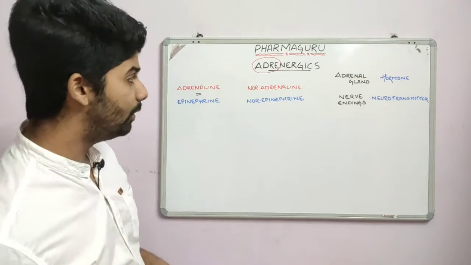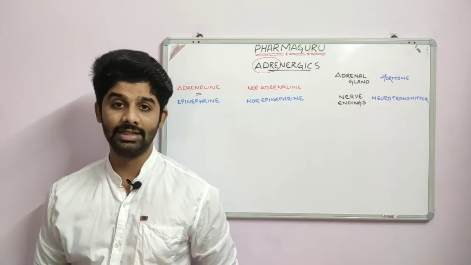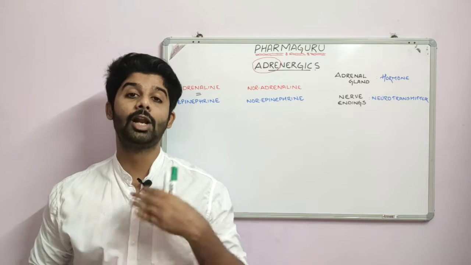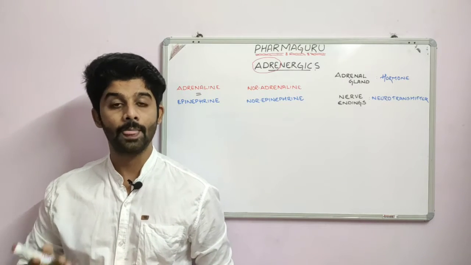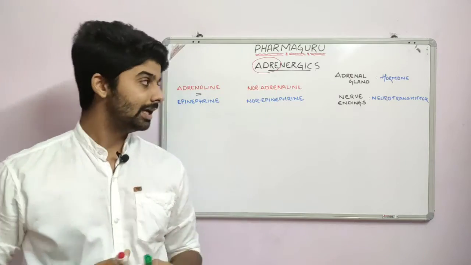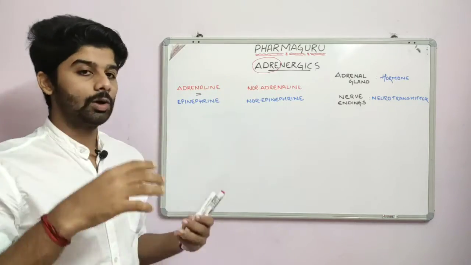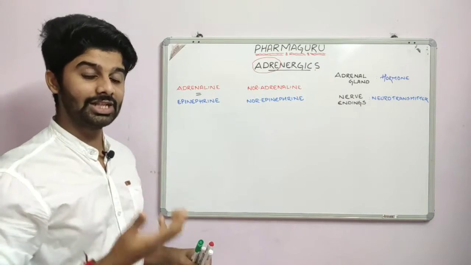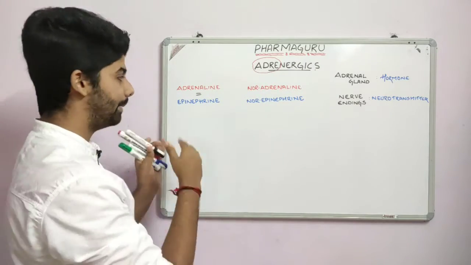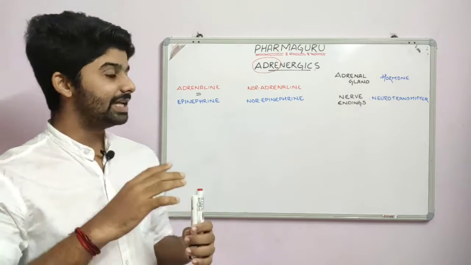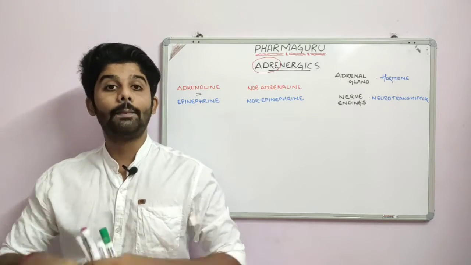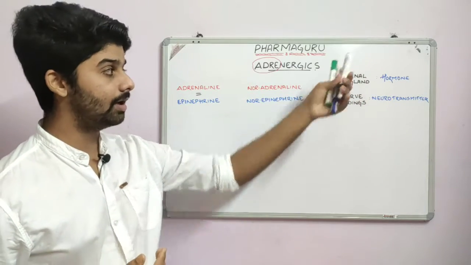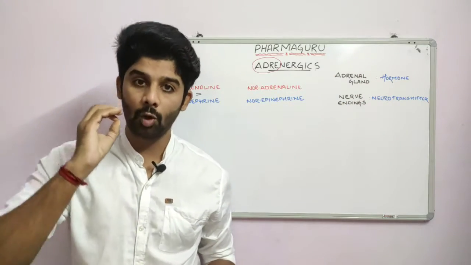Fine. Now we will see what actually adrenaline is. Many of us will have the doubt whether adrenaline and noradrenaline are hormones or neurotransmitters. I'll clear out this doubt. Adrenaline, or I will now say this combinedly as adrenergics. Whenever I say adrenergic, I mean adrenaline and noradrenaline, or epinephrine and norepinephrine. If the adrenergics are produced by the adrenal medulla gland, they act as a hormone.